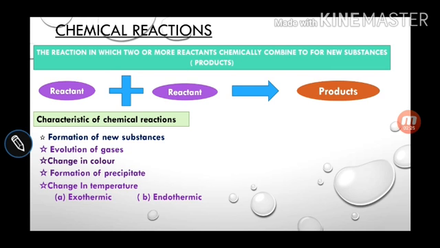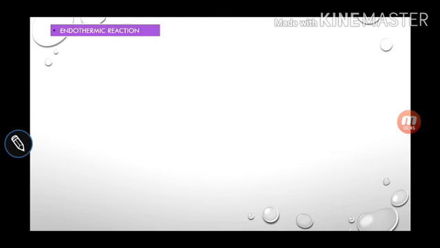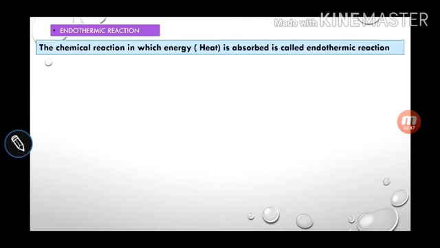So what is exothermic? The reaction in which energy is released, and the energy is in the form of heat or light. And the chemical reaction in which energy is absorbed is called an endothermic reaction. We have discussed this earlier, but let's see again. What is an endothermic reaction?